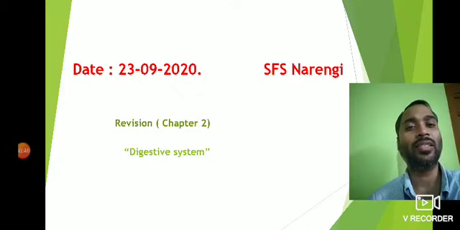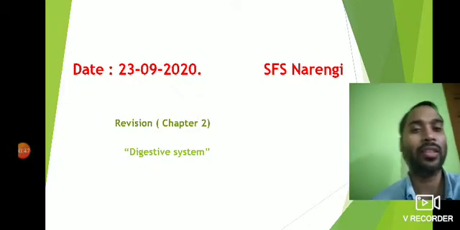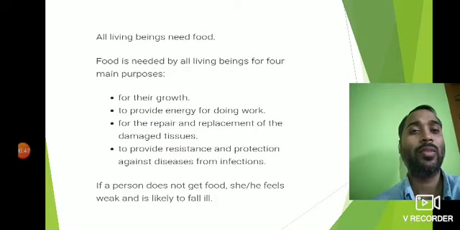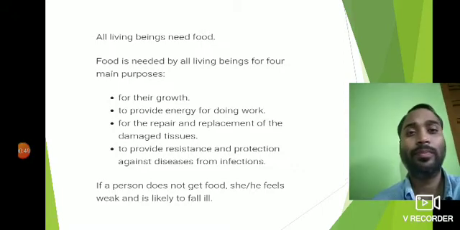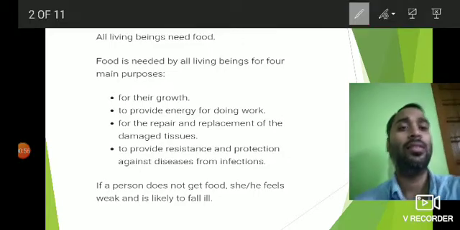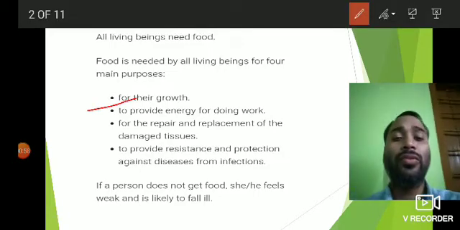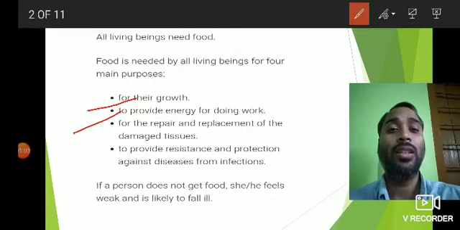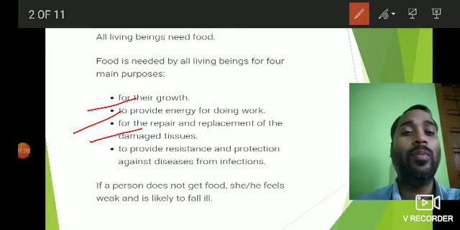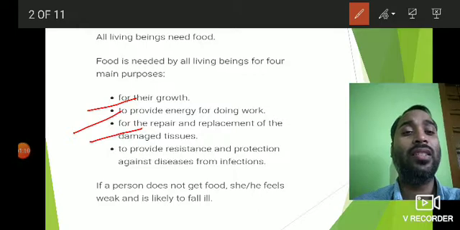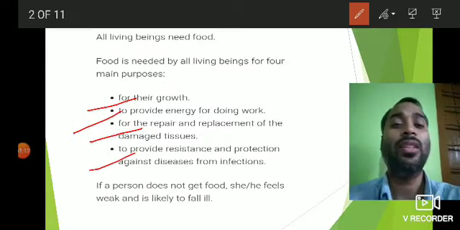So let us just quickly revise the things which we have covered in the previous class. We have discussed why food is important, and food is mainly needed for these four functions: number one, for the growth of the living organism; then it provides energy for doing work; it helps to repair and replace the damaged tissues; and it provides resistance and protection against diseases from infection.